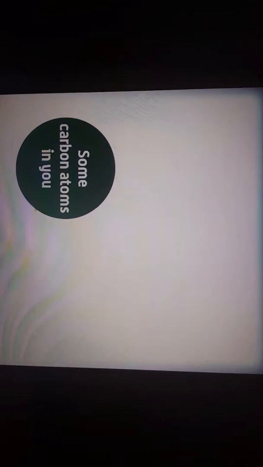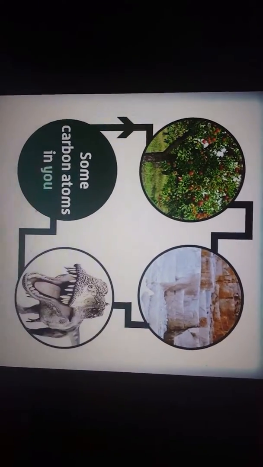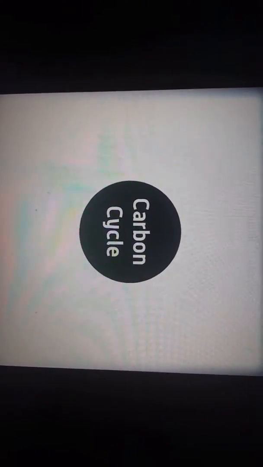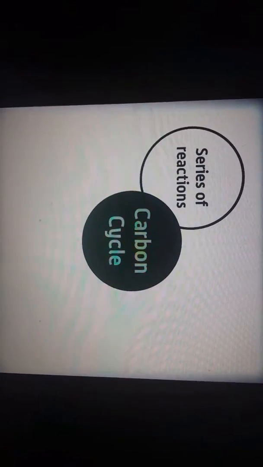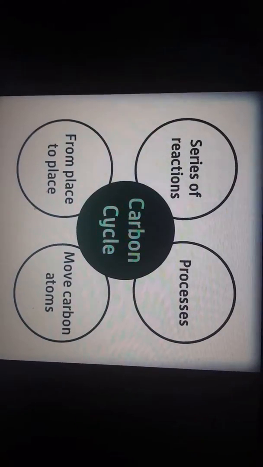Some of the carbon atoms in you may once have been part of a tree or some limestone or even a dinosaur. The way carbon atoms are recycled around the planet takes place in the carbon cycle. This is a series of reactions and processes which move carbon atoms from place to place.